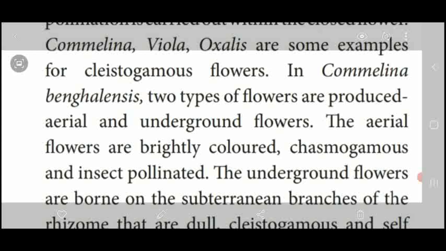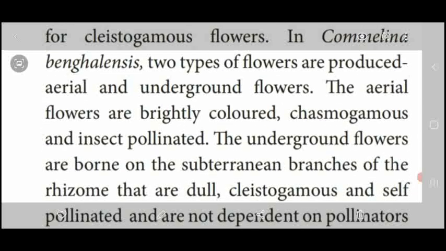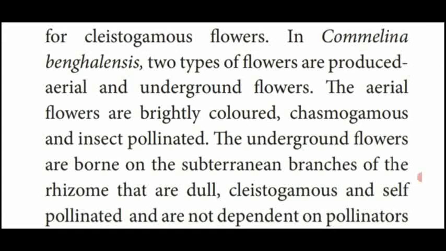First one, the aerial flowers, that means flowers which are produced above the ground level, are brightly colored, dark colored. Okay. So these flowers open and expose the sex organs such as anther and stigma. So here in these flowers, the chasmogamous phenomenon takes place.